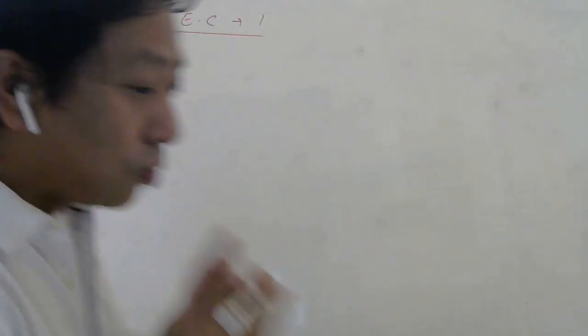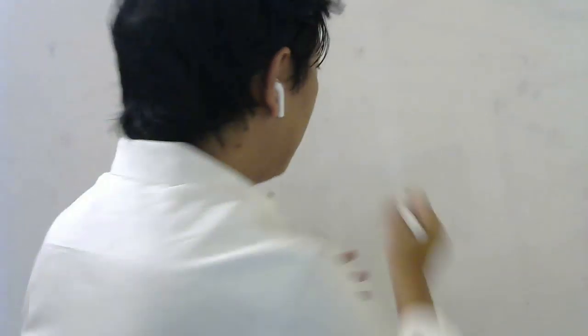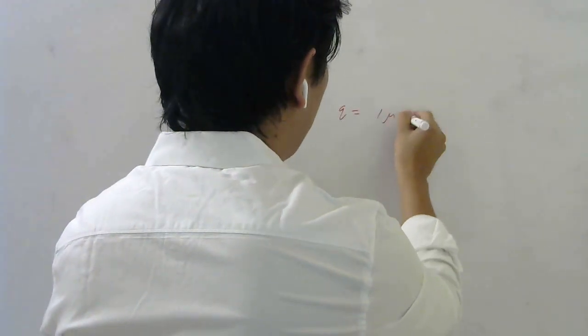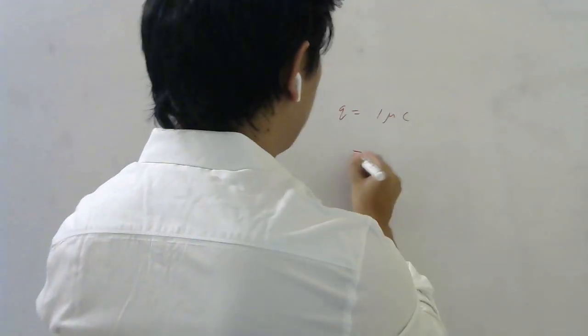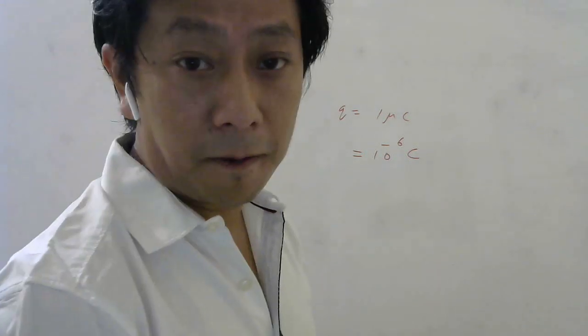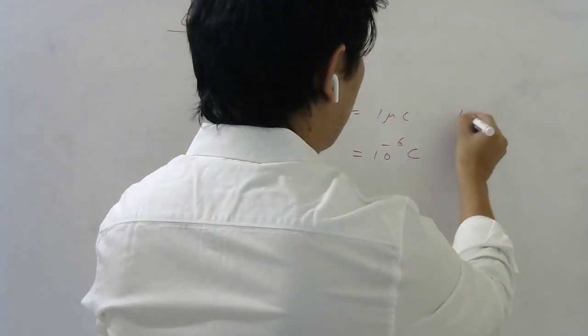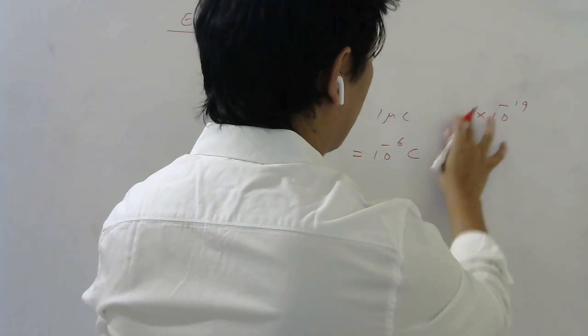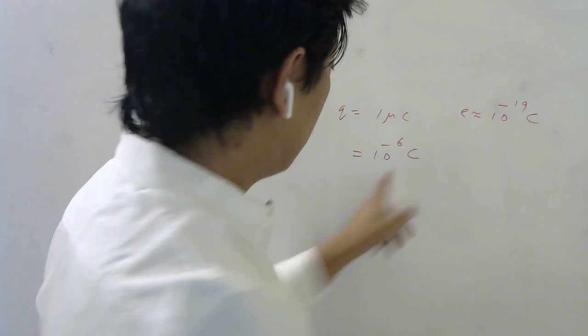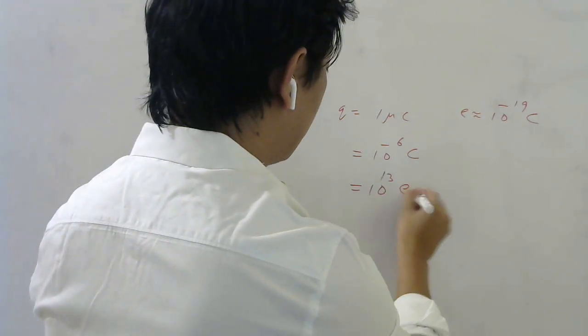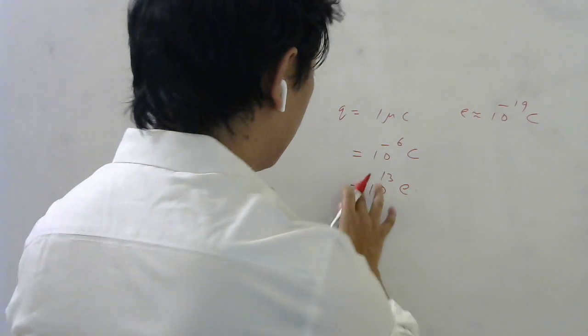But when you talk about macroscopic scale, daily life experiments, when you do like rubbing scale on hair, then what happens is so many electrons participate. The charge that we deal with in our daily life will be like 1 microcoulomb and all. Now 1 microcoulomb is huge compared to charge of electron, right? 1 microcoulomb is how much? 10 power minus 6 coulomb, right? So charge of electron is how much? 1.6 into 10 power minus 19. So if you forget this 1.6 also, the order of charge of electron is how much? 10 power minus 19 coulomb. So this is 10 power 13 times larger than charge of electron, approximately.